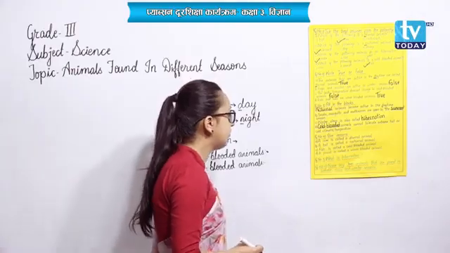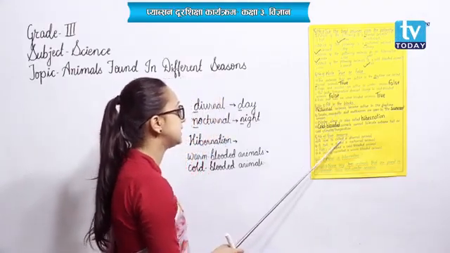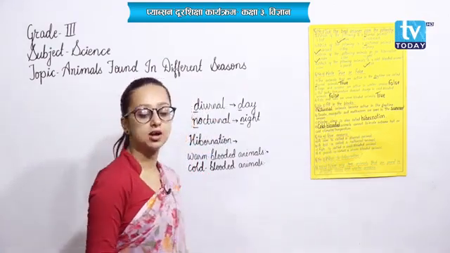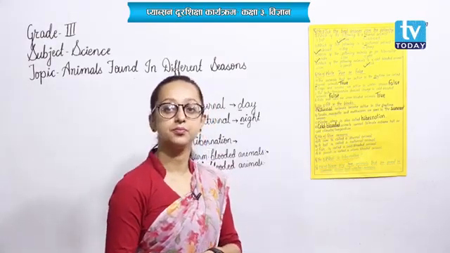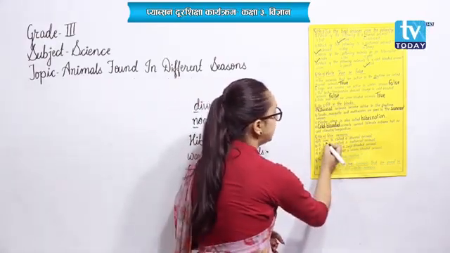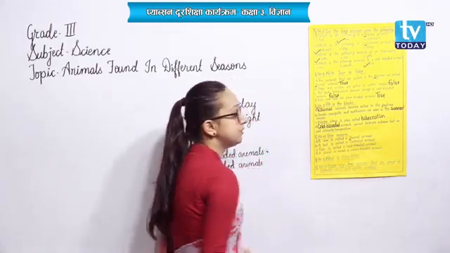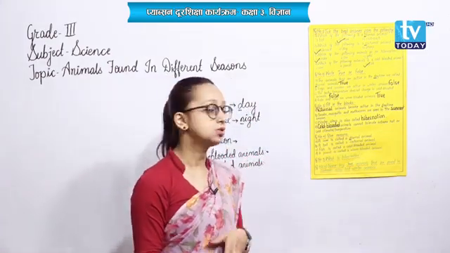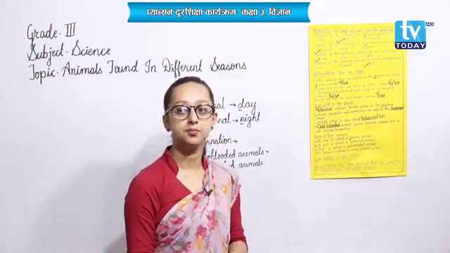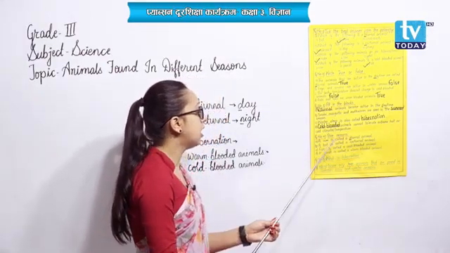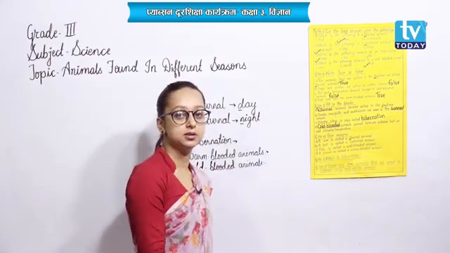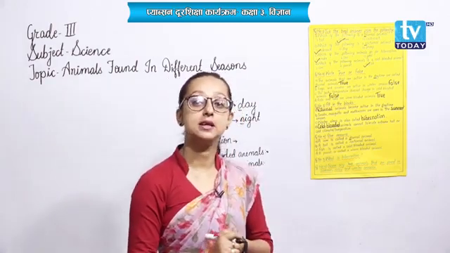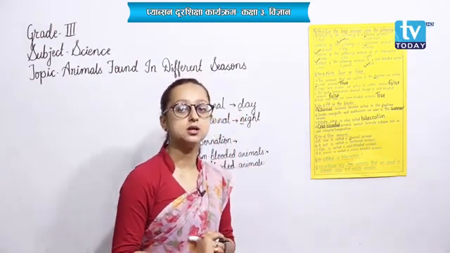Okay. Now finally, question number 4, give reasons. Number A, a cow is called a diurnal animal. Why is a cow called a diurnal animal? Because a cow remains active during the daytime, so it is called a diurnal animal. And number B, a bat is called a nocturnal animal because a bat remains active during the night time, so it is called a nocturnal animal.